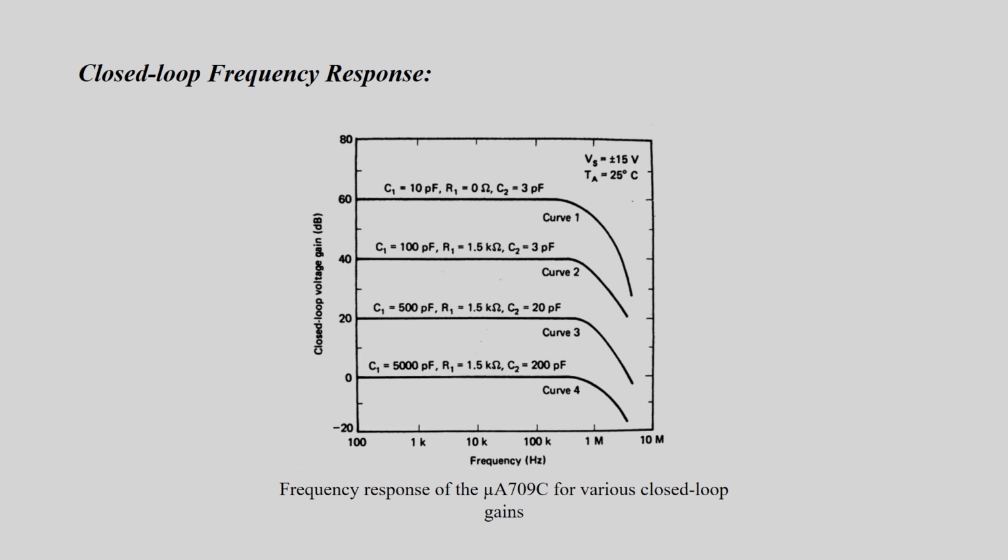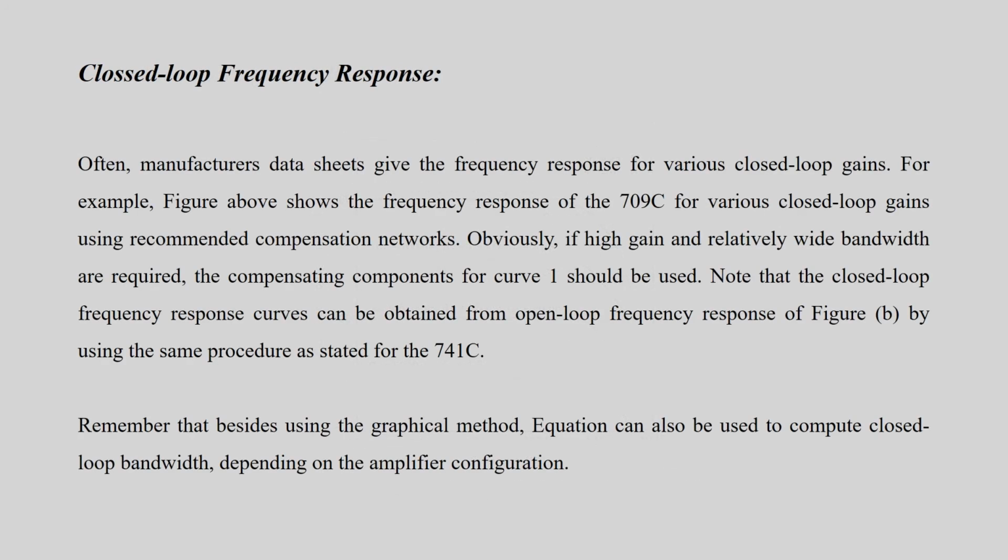So this is the frequency response of the uA709C for various closed loop gains. Often the manufacturer data sheet gives the frequency response for various closed loop gains. The figure above shows the 709C for various closed loop gains using recommended compensating networks.